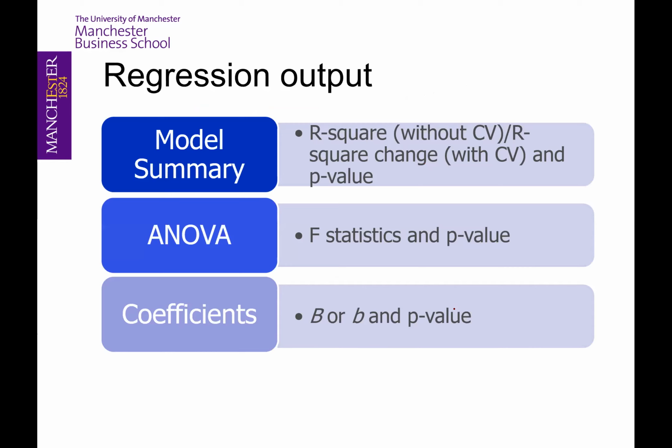For the output, first, we will refer to the model summary. The R square, as long as there is no control variable, or the R square change. In this case, because we have a control variable, we should refer to the R square change and the p-value. Second, we will look into the F statistic and p-value for the ANOVA. And finally, the unstandardized or standardized coefficients and their p-values.